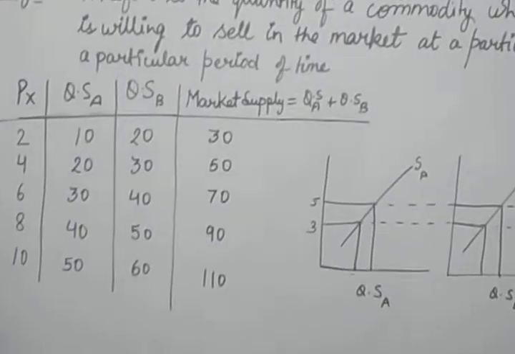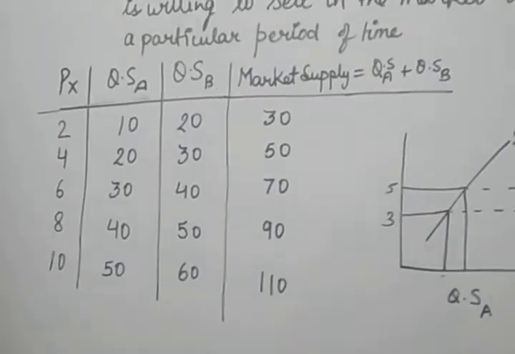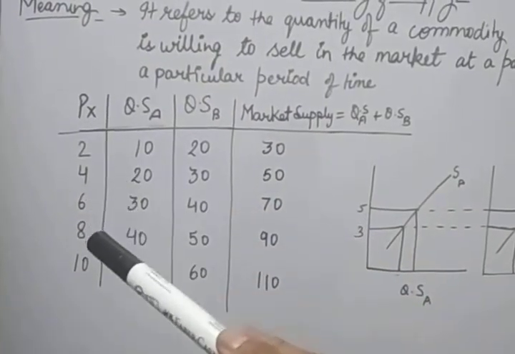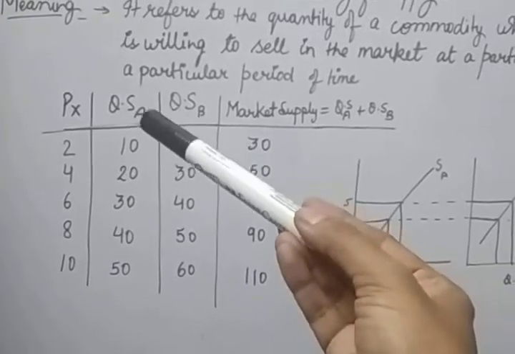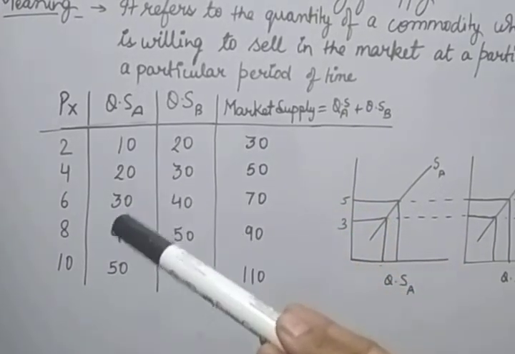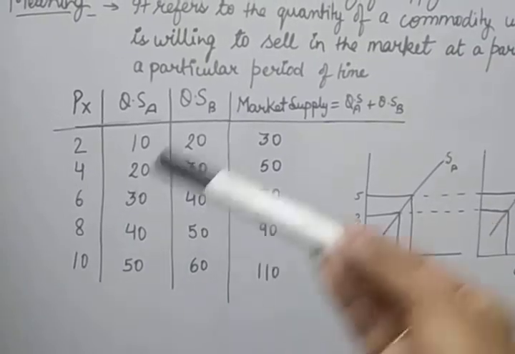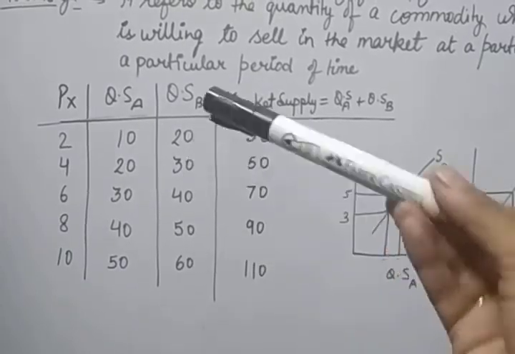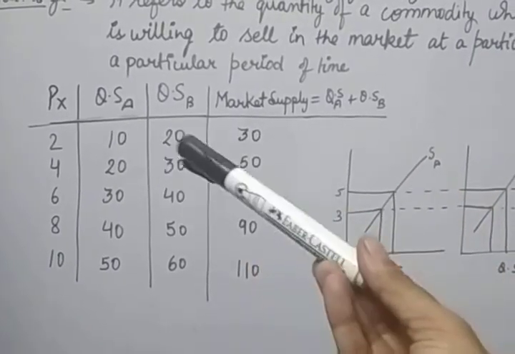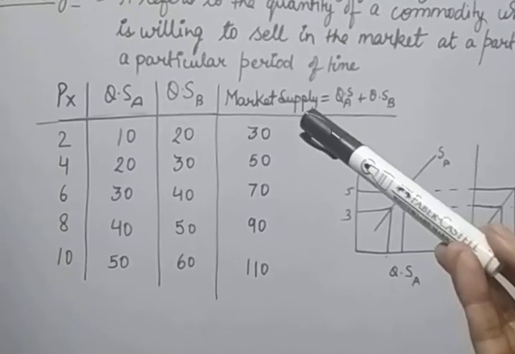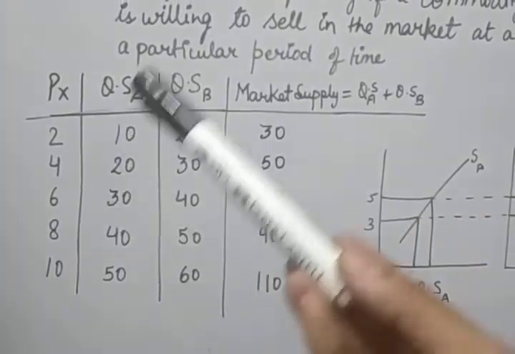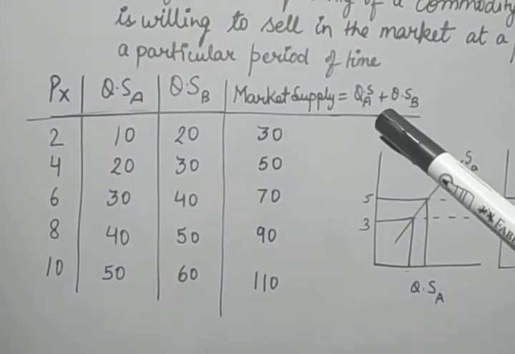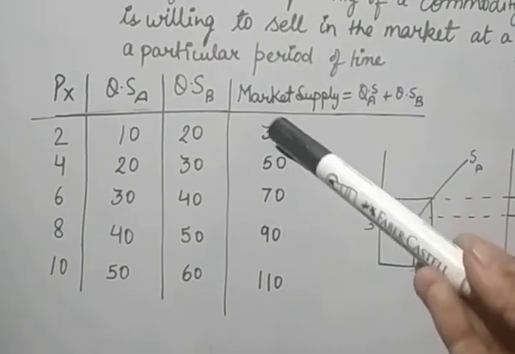Now with this we can show it with the help of the schedule and with the help of a diagram also. Here you can see price is 2, 4, 6, 8, 10. At these prices the quantity supplied by producer A is 10, 20, 30, 40, 50, and at the same prices the quantity supplied by producer B is 20, 30, 40, 50, 60. Now more producers can be there, but here we are taking only 2. So market supply you can get by adding the quantity supplied of A, quantity supplied of B, or X, Y, Z. All the firms and all the producers, their supply added is equal to the market supply.